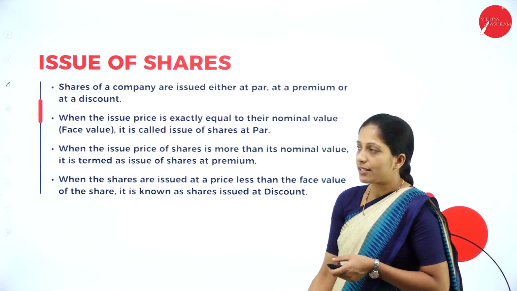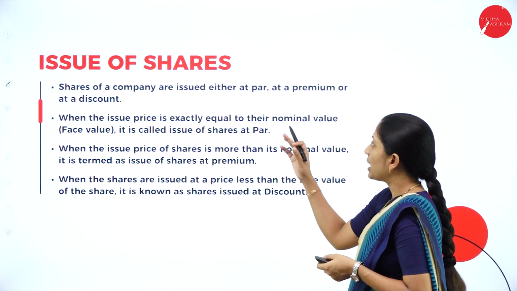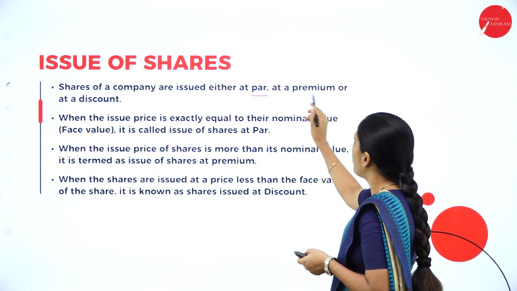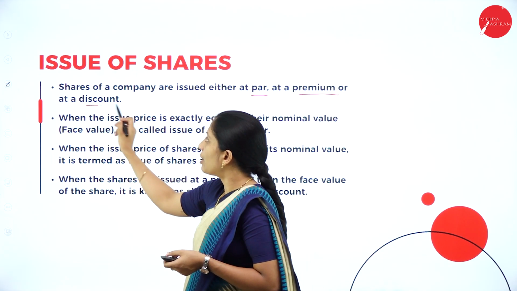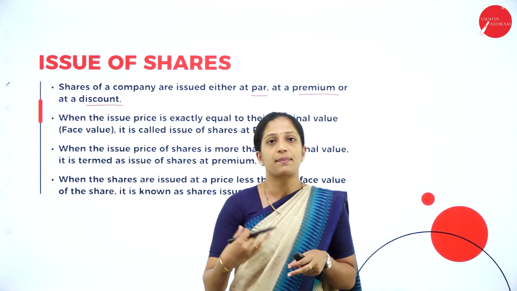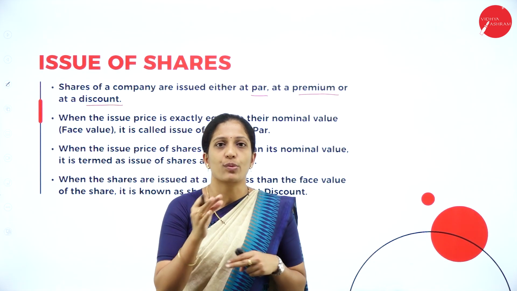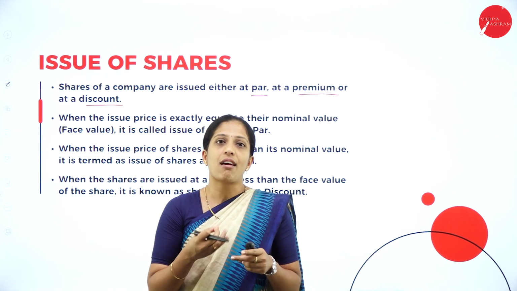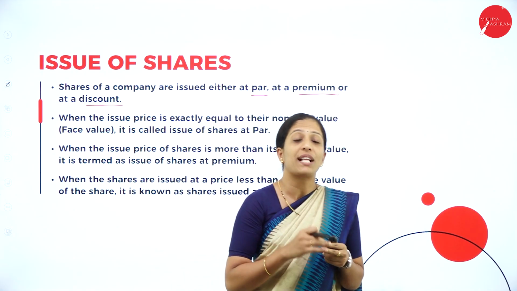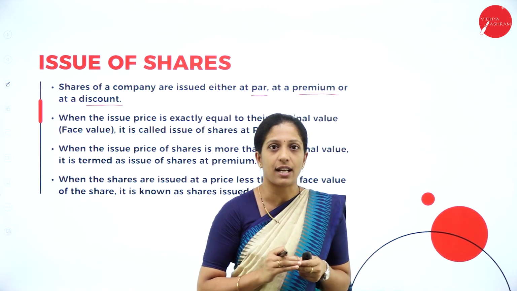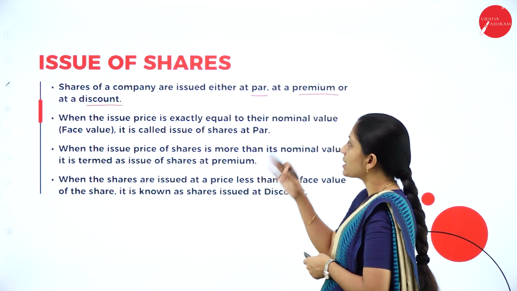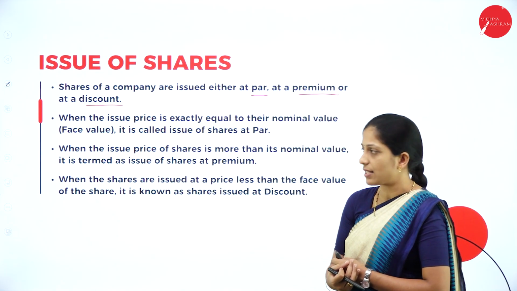Now, moving on to the next concept, shares of a company are issued either at par, premium or at discount. So how are the shares issued to the public? Normally the shares are issued at par as well as premium. Normally when they are going to reissue those shares, they will be issued at discount. Let us see what is par value, premium as well as discount.